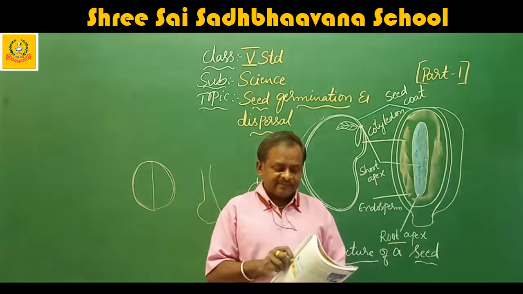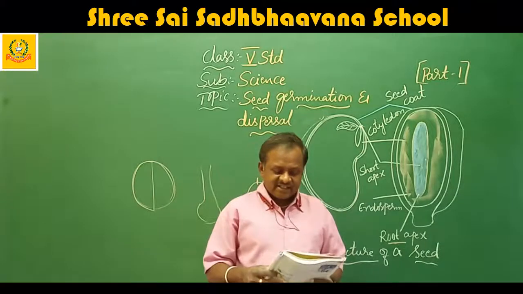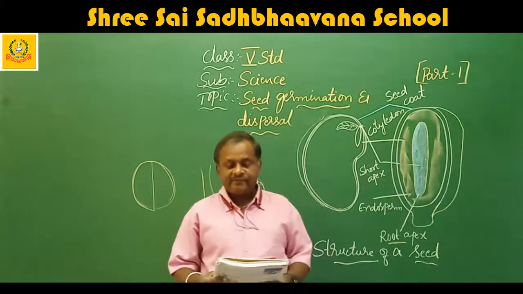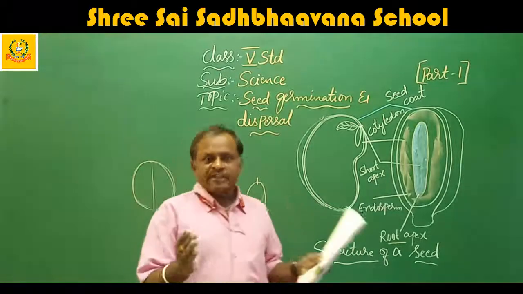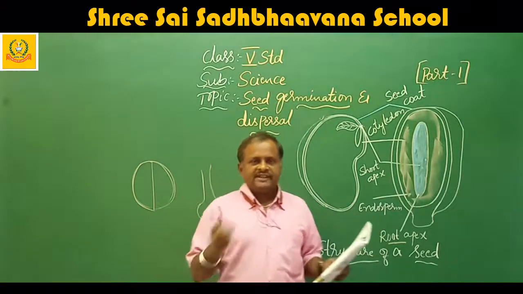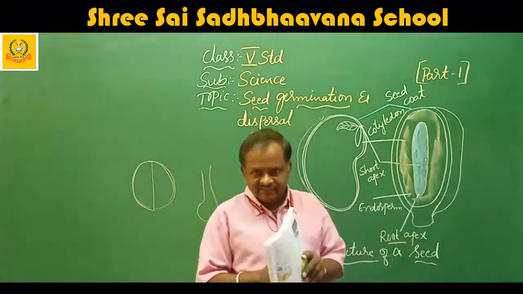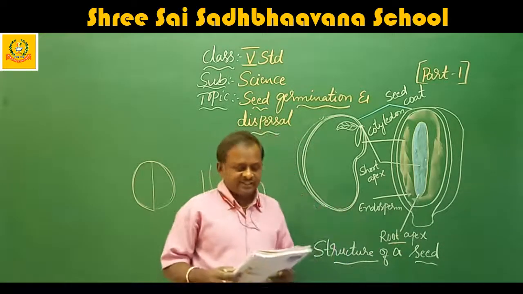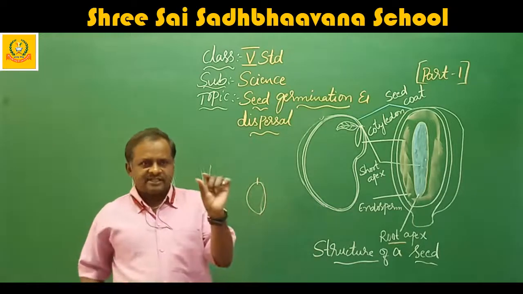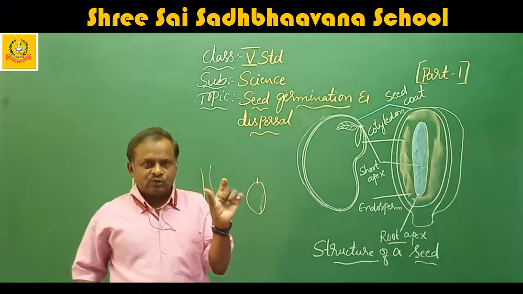Each half part of a seed is a cotyledon. When you cut it, it divides into two equal parts. It is called a dicotyledon, because it contains two cotyledons.